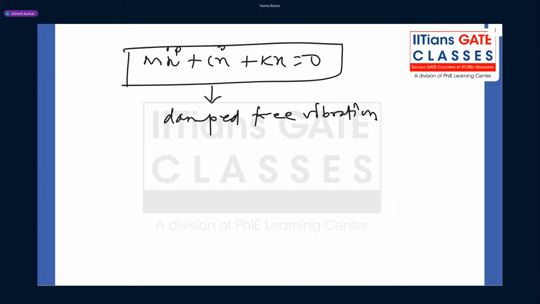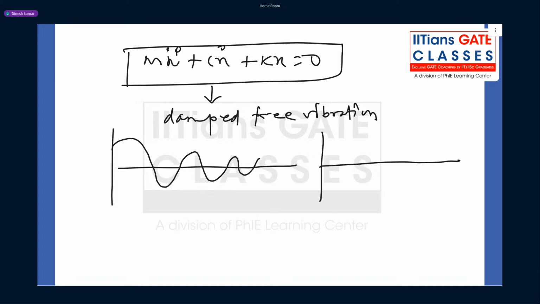Now guys, if you plot the forced vibration, you have this transient response part and then you have the steady state response. Clear? Everybody, is it clear? Yes or no?